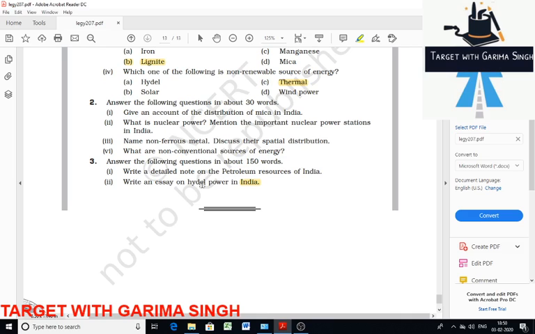In addition, 56 pumped storage projects have also been identified with probable installed capacity of 94,000 megawatt. You can find these facts on Google as well as in the book. But if you want to update, just find the correct, current facts.